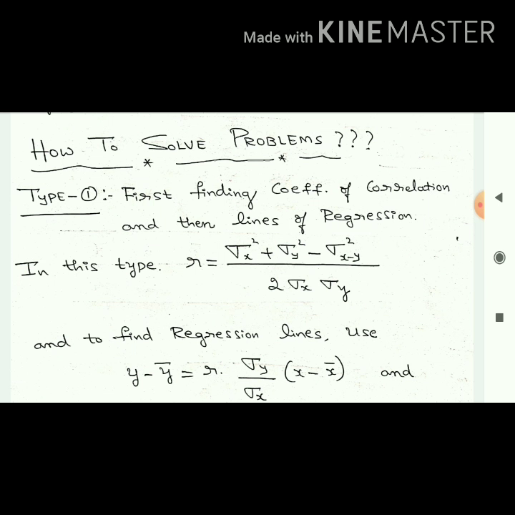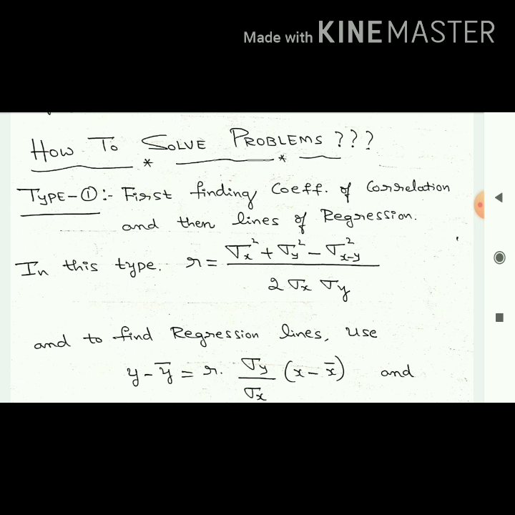In the first type, they will first ask us to find the coefficient of correlation, then they will ask to find the lines of regression. In type 2, it is reverse. First they will ask for the lines of regression, then we have to find the coefficient of correlation. Most of the problems they will ask in these 2 types.